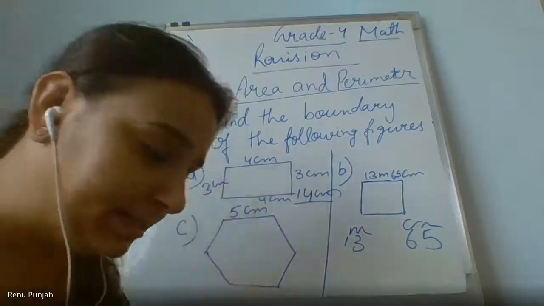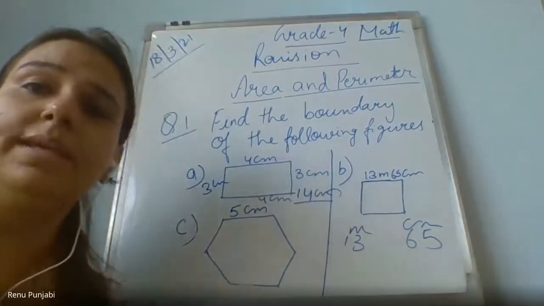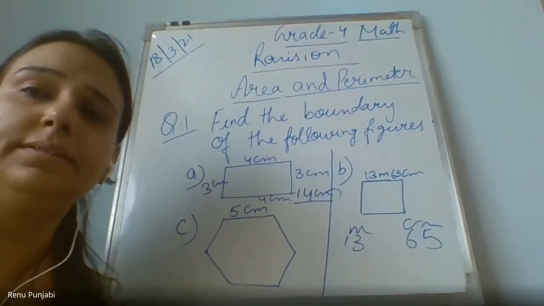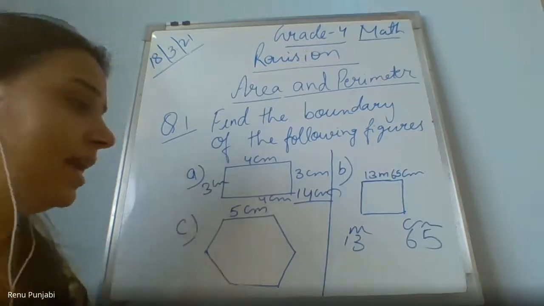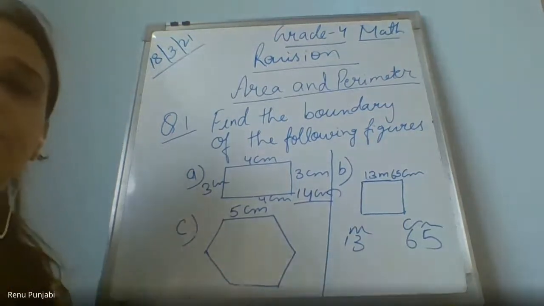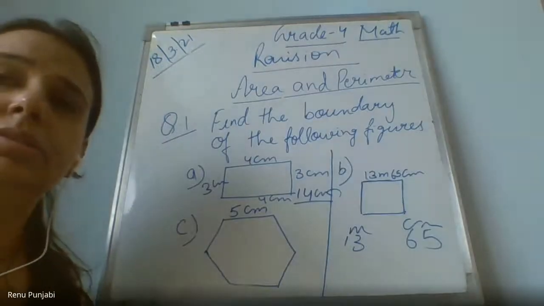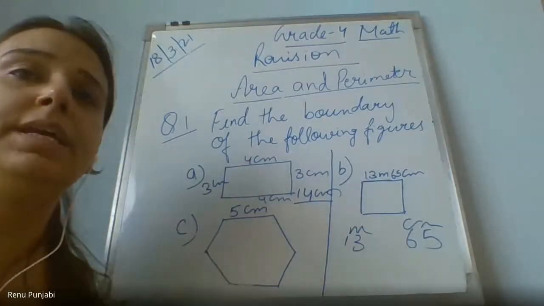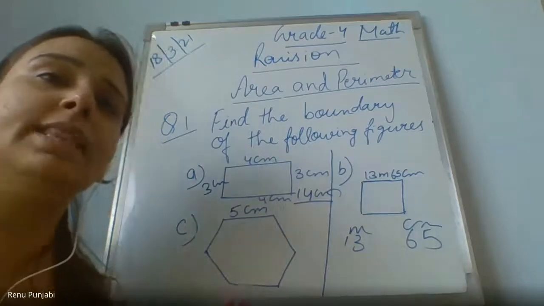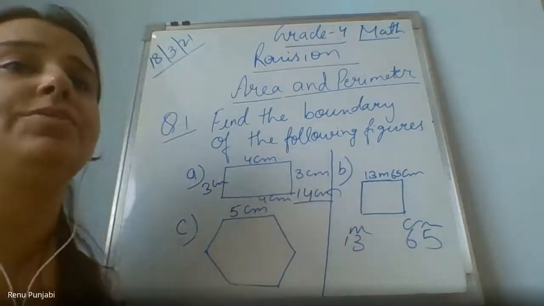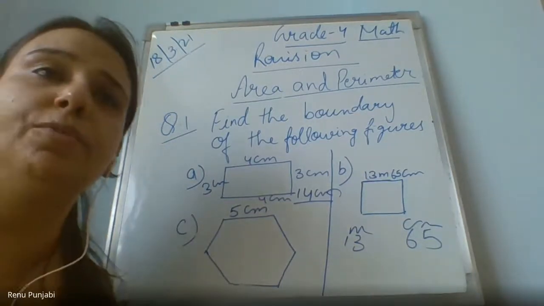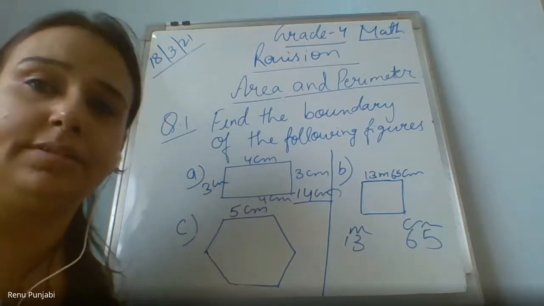Do this fast and write. Very good. Write the answer for the second one and the third one also, the objects. I explained in the beginning, you need to draw the shapes and then find out the perimeter of this. I hope no one will ask the same thing again.